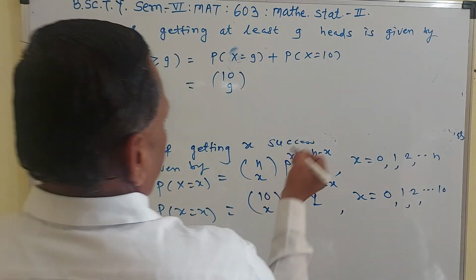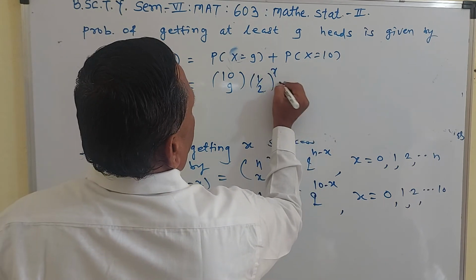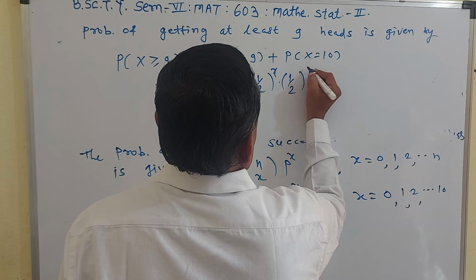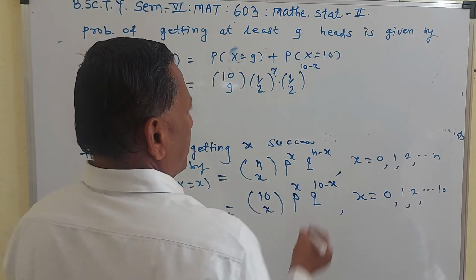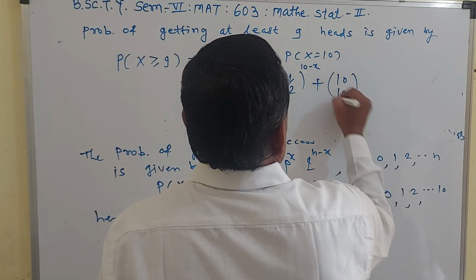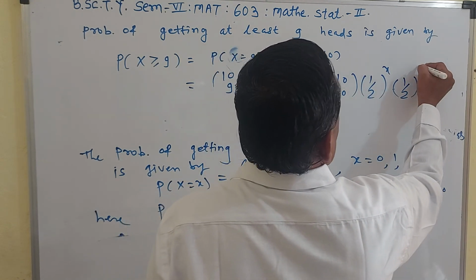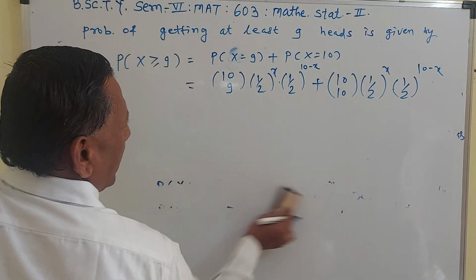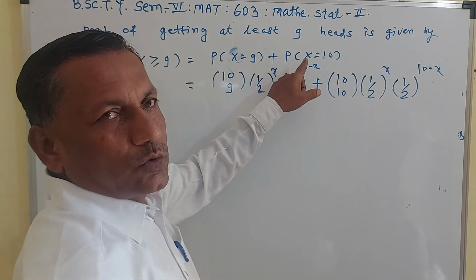Already you have written P is the probability of getting head, 1 by 2 raised to X. Again Q is 1 by 2 raised to 10 minus X. Then plus P of X is equal to 10 means 10C10 1 by 2 raised to X into 1 by 2 raised to 10 minus X. Means 1 by 2 raised to X plus 10 minus X, means 1 by 2 raised to 10.